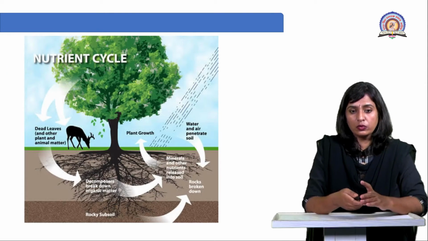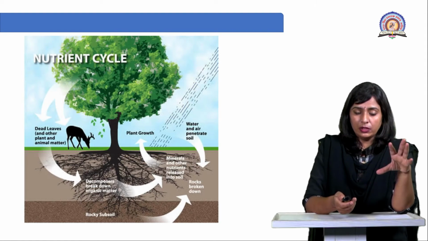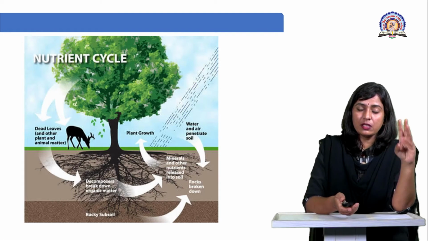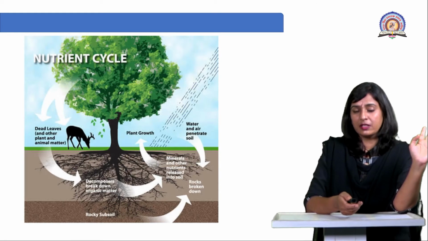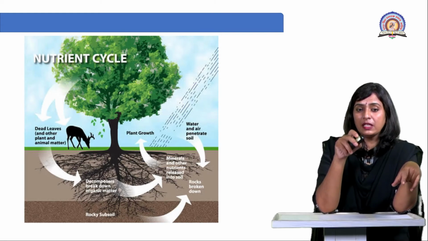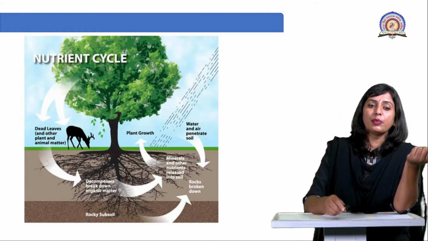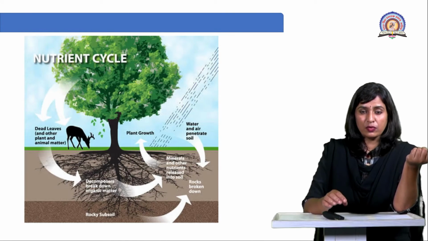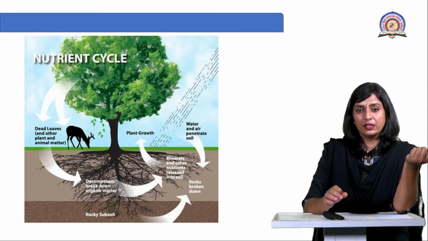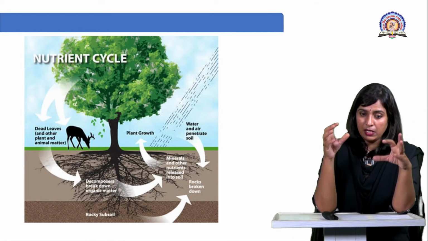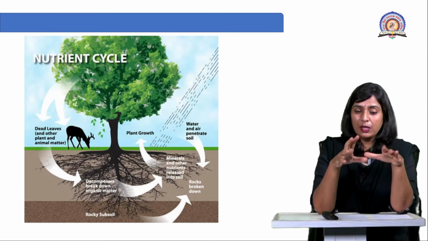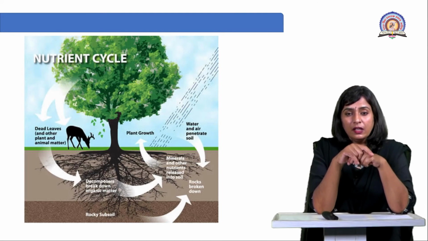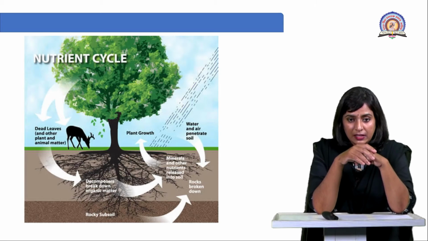Okay, here I have shown the nutrient cycle. So see here, what is our topic today? Our topic is the transformation, the microbial population involved in the transformation of organic matter. The organic matter is produced by whom? Ultimately by the primary producers, like the plants. Yes or no? Yes. This is a very interesting diagram I have shown here, which will help us understand what the nutrient cycle is.